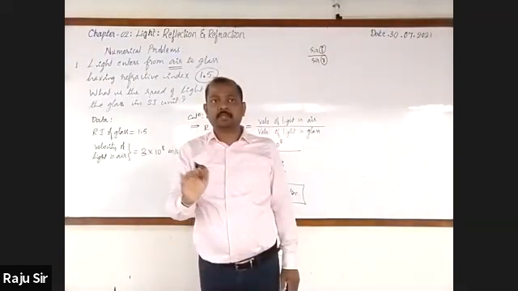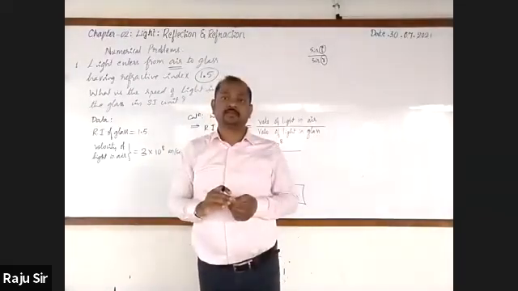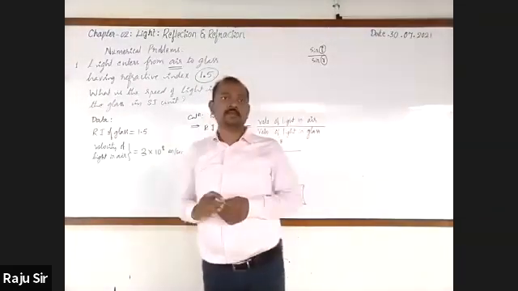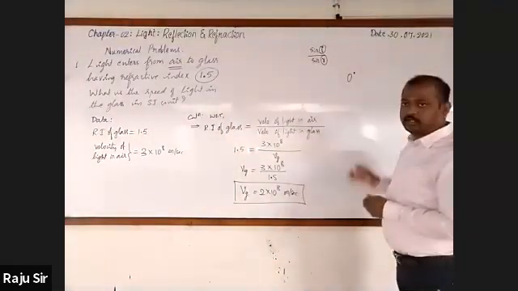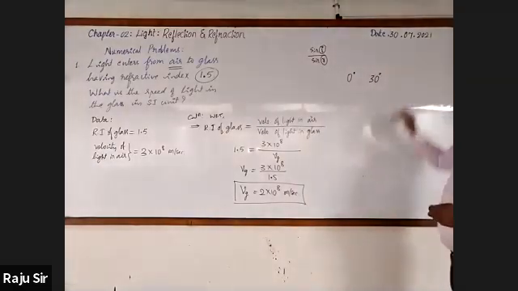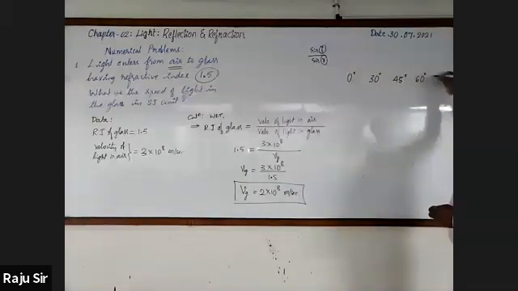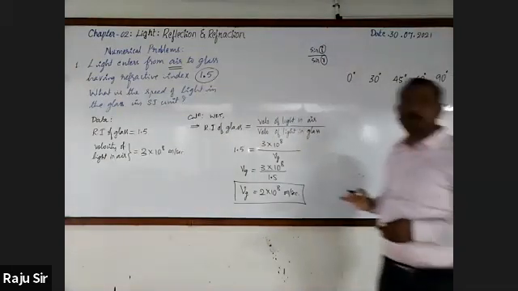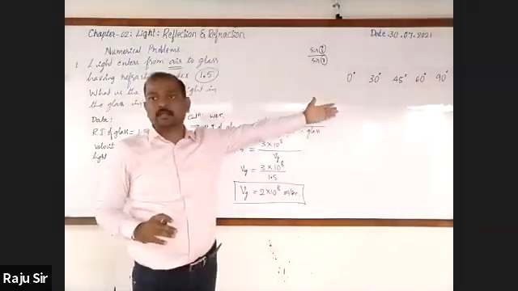For the examination point of view, we will consider the standard angles. Do you know what these standard angles are? 0 degree, 30 degree, 45 degree, 60 degree and 90 degree. So you must know the sine of these angles.